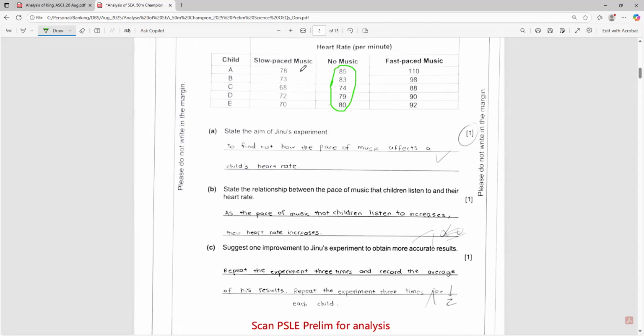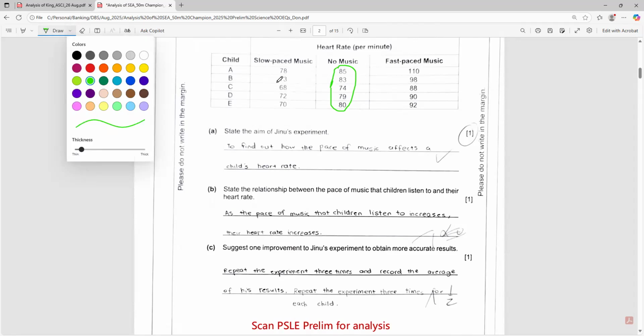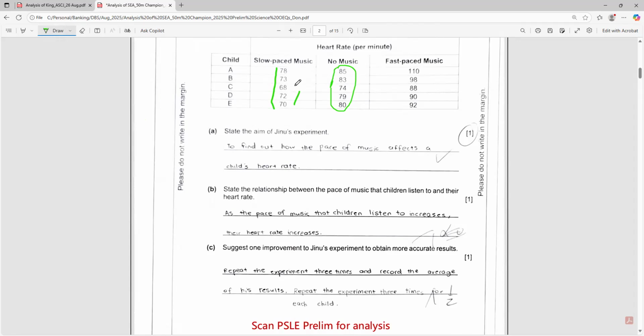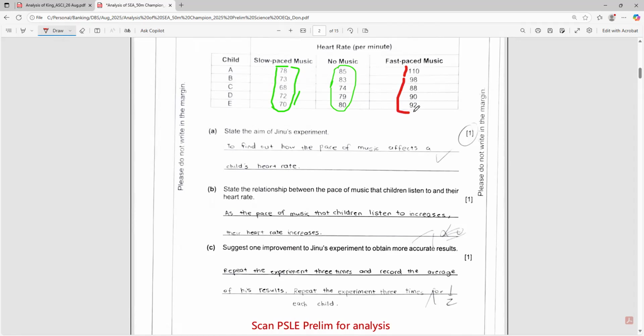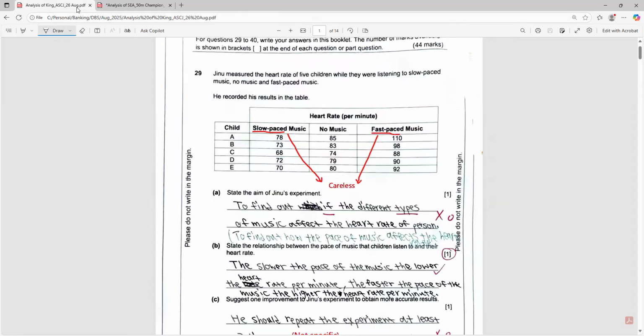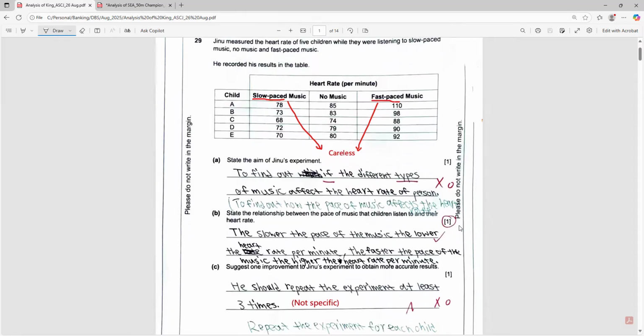So you can see slow pace music, right? All the numbers over here on the left-hand side of this column are lower than the middle one. So this is under slow pace. And under fast pace, I switch to red color. Here all the values are higher among the 5 children A to E. So let's see here. Part B, this student gets it correct. The slower the pace of the music, the lower the heart rate per minute. And the faster the pace of the music, the higher the heart rate per minute.